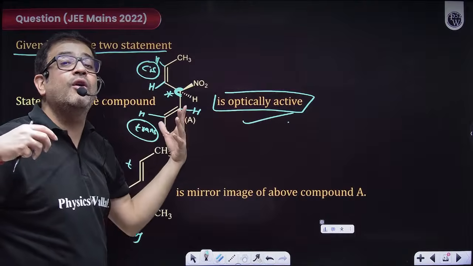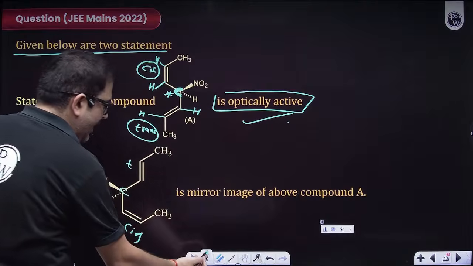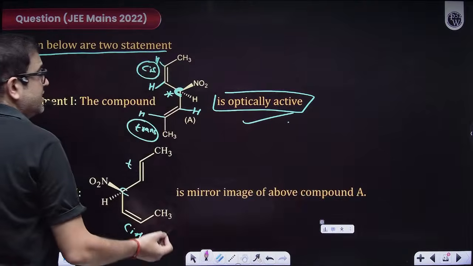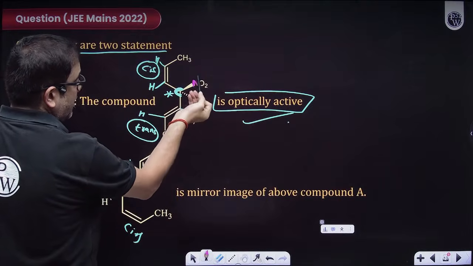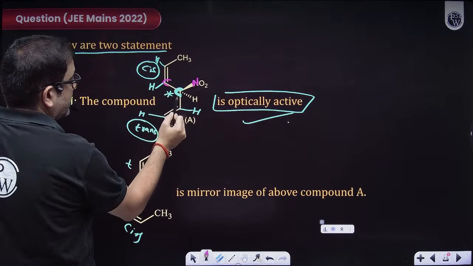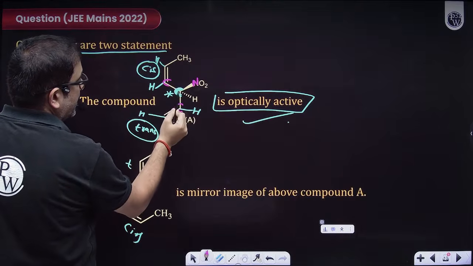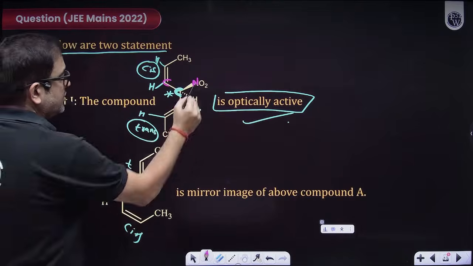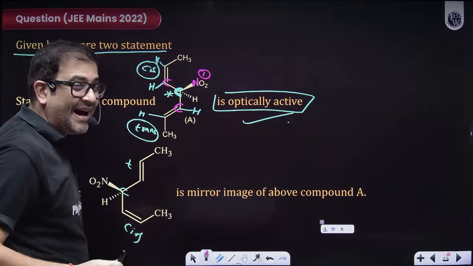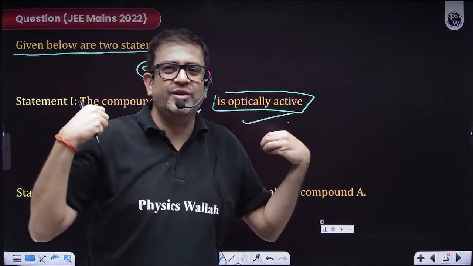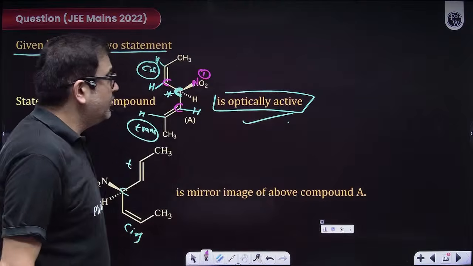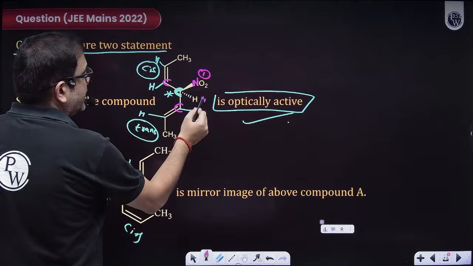But if you are not able to visualize it, then do RS configuration. So what is RS configuration? This carbon is attached with nitrogen. This carbon is attached with carbon. This carbon is attached with carbon, and this is then attached with hydrogen. So obviously atomic mass, technically you should compare number first, but I had always asked to directly compare mass. So if this is 1, then this will definitely be 4.